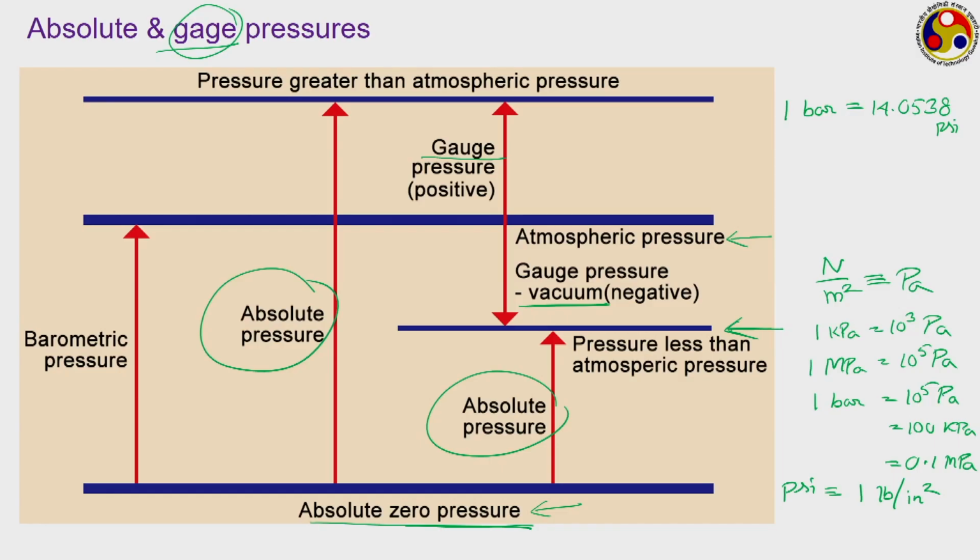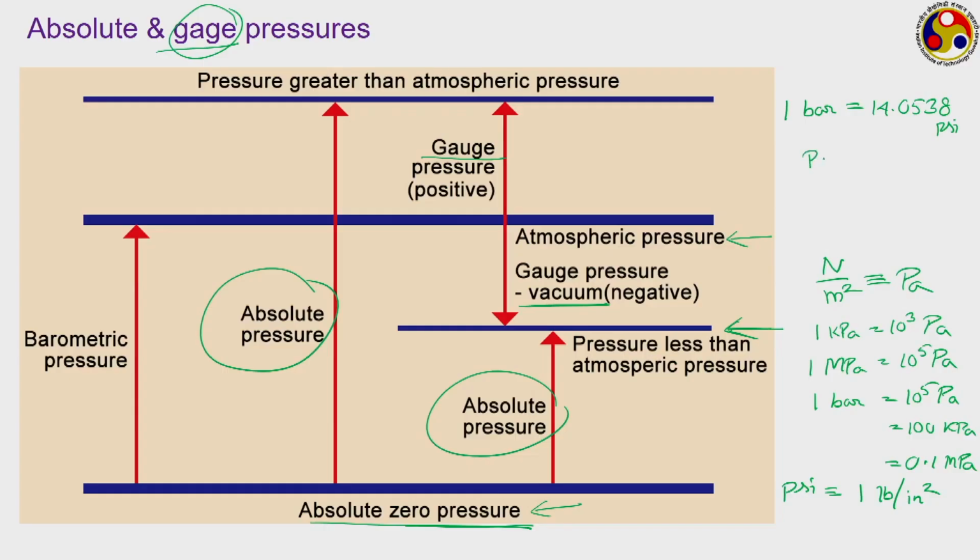So, this is a very common relation. You will quite often find in some laboratories, maybe at your college or university, or even when you are going to some industry for your professional purpose, that the pressure measuring devices are given with a unit of PSIA or PSIG. Do not get confused, their unit actually is PSI, but this A or G refers to: if A is there, then it is giving you the absolute pressure, whereas if G is there, it is giving you the gauge pressure. You have to add the atmospheric pressure in the second case to get the absolute value.